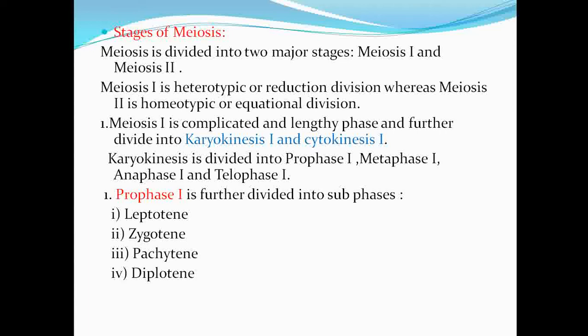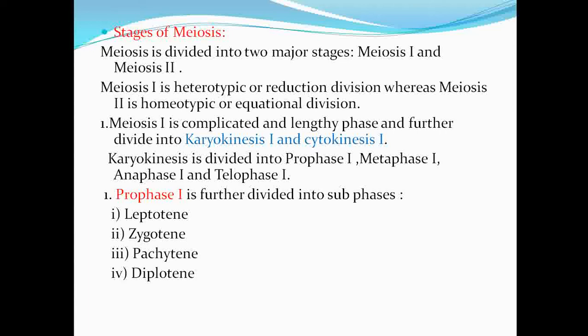Prophase 1 is the first phase, which is again divided into sub-stages: the first is leptotene, the second is zygotene, the third is pachytene, and then diplotene.